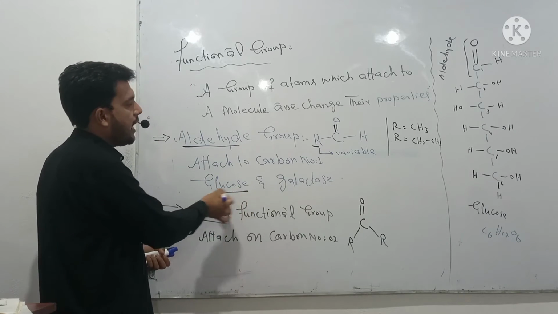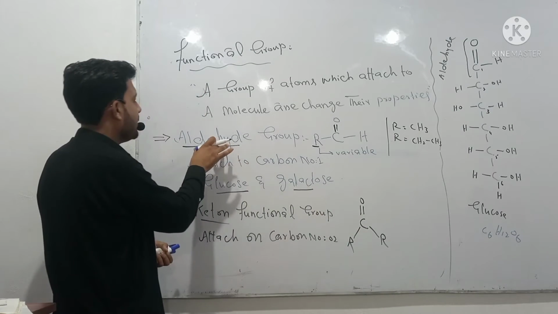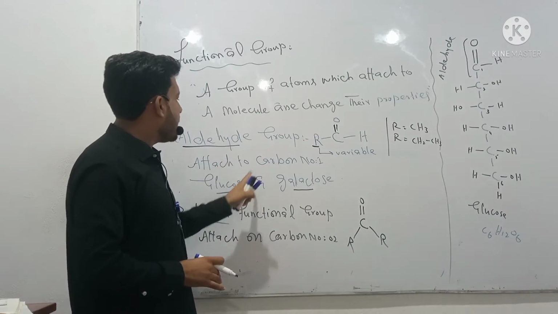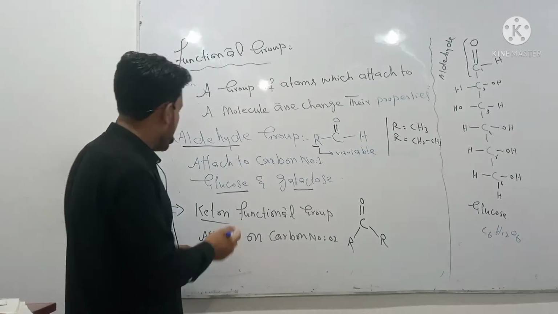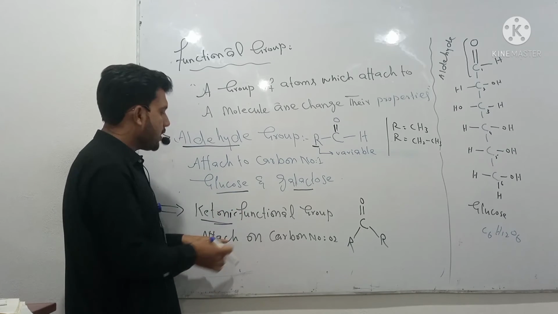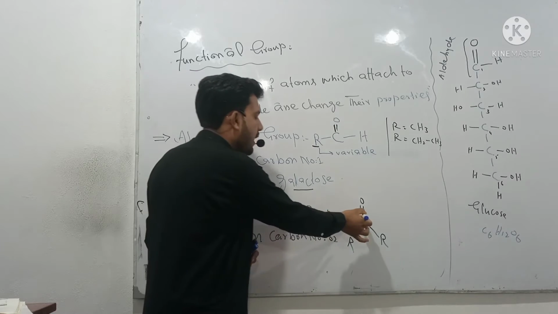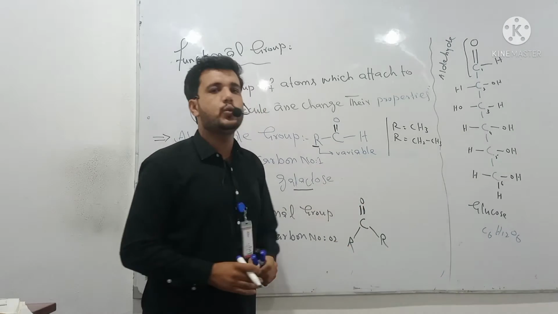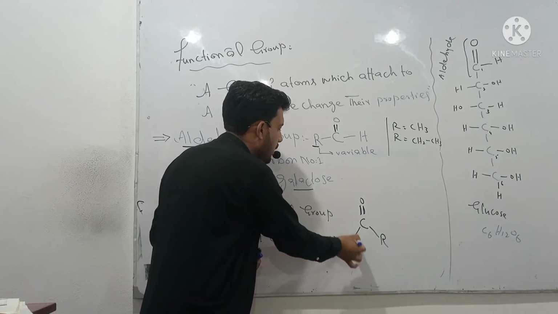Glucose and galactose are polyhydroxyaldehydes, a type of carbohydrate which contains the aldehyde functional group. The second one is the ketonic functional group, in which a carbon is attached by a double bond to oxygen and has two variable or R groups attached to the carbon.